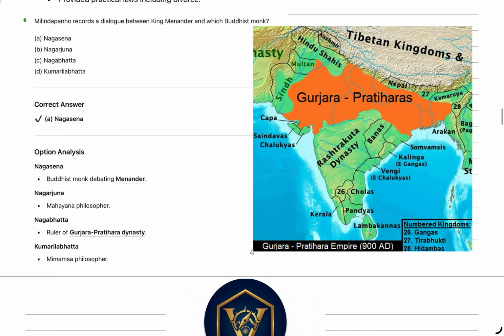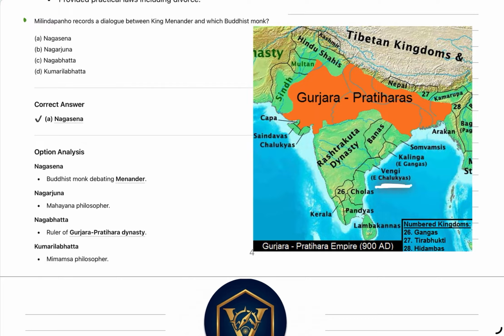I want to show you that the location of the Gurjara Pratihara dynasty is here. Now you need to see some other points, that the Vengi Chalukyas' location is here. Then in the Kalinga region, Gangas and Somavamsis were also present at that time. Then the location of Chola, Pandya and Chalukyas. Okay.